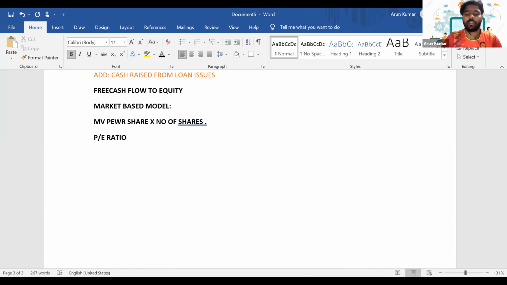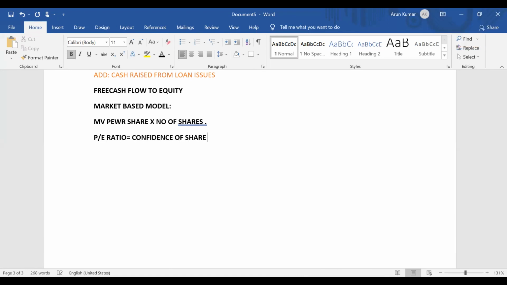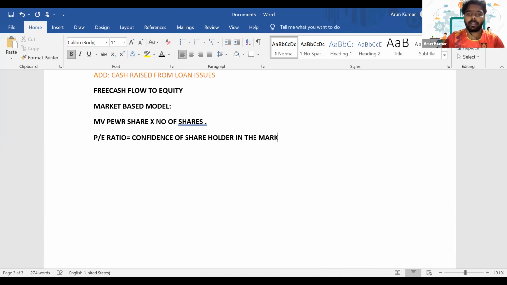So what is PE ratio? PE ratio indicates the confidence of the shareholders in the market about our company, or the price they are prepared to pay for the shares of our company. That's what we mean by PE ratio, right? So how will you calculate PE ratio? It is market price divided by earnings per share.